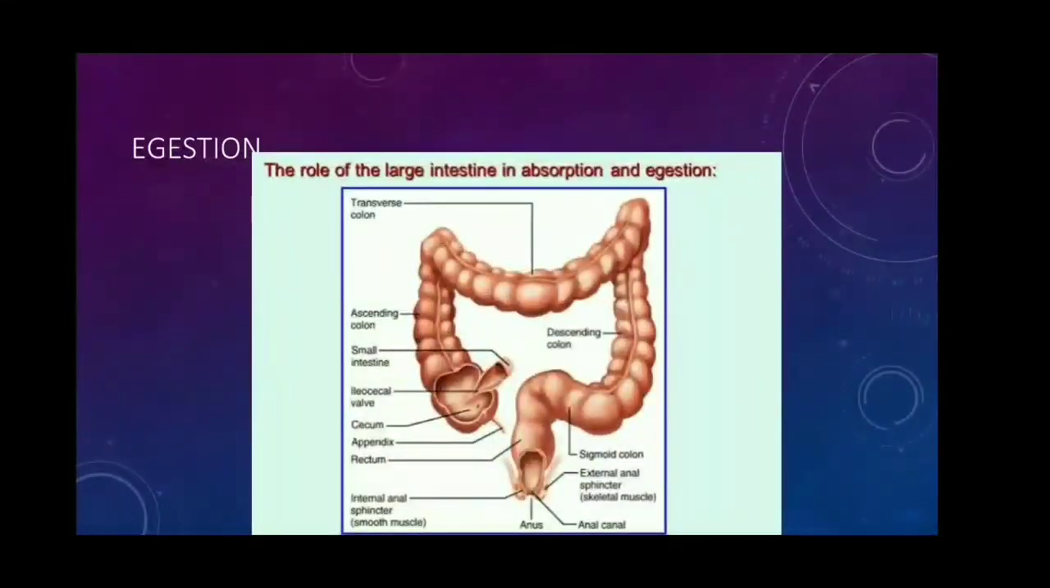Egestion is the last process of nutrition. The undigested or unassimilated portion of ingested food material is eliminated from the body through the anal aperture as fecal matter. This process is known as egestion or defecation. So, the undigested or unassimilated portion eliminated as feces through the anus is called egestion.